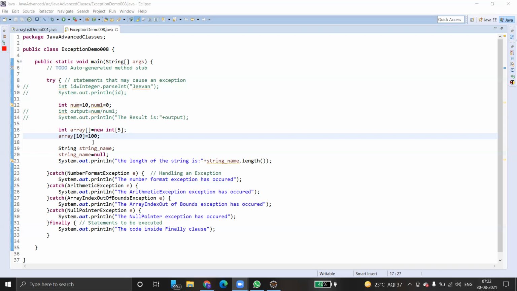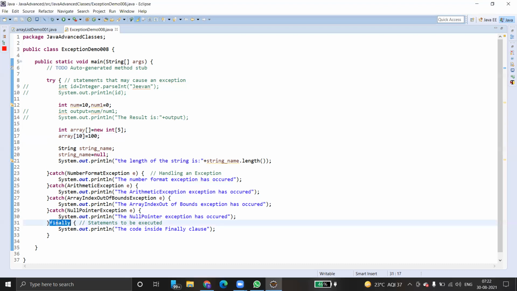So how do you handle exceptions? You can catch these exceptions by using a catch block. See here, the catch block is there. How many catch blocks are there? There are 4 catch blocks: number format exception, arithmetic exception, array index out of bounds exception, and null pointer exception. And there is one more block called finally.